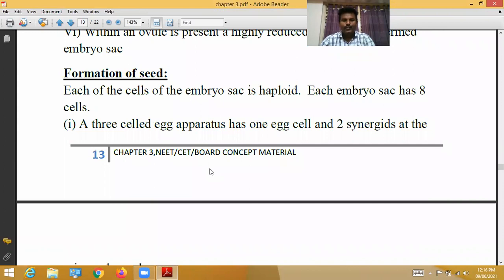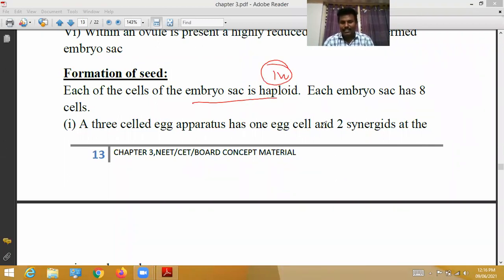Formation of a seed. Each cell of the embryo sac is haploid. Within the ovule there is a gametophyte, called the embryo sac, and it is in the haploid state. Each embryo sac has 8 cells.